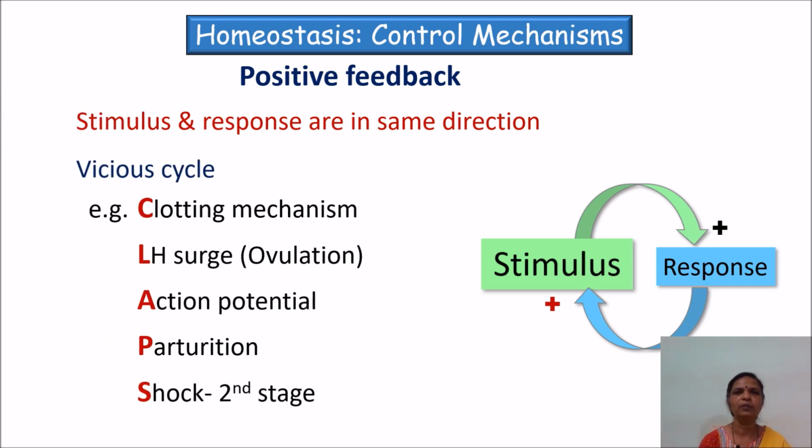There are a few mechanisms in the body which utilize the vicious cycle mechanism, and there is a mnemonic to remember these mechanisms as CLAPS. C stands for clotting mechanism, L for LH surge during ovulation, A for action potential, both initiation as well as its conduction, P for parturition. So these are the normal physiological mechanisms where positive feedback is utilized. And under pathological conditions, positive feedback also will be seen during the second stage of hypovolemic shock.